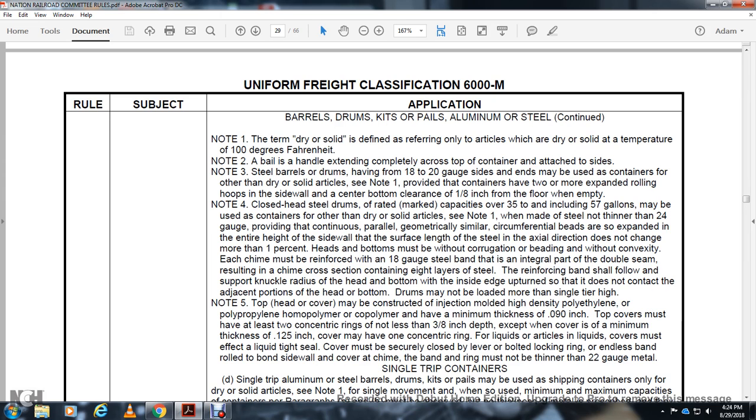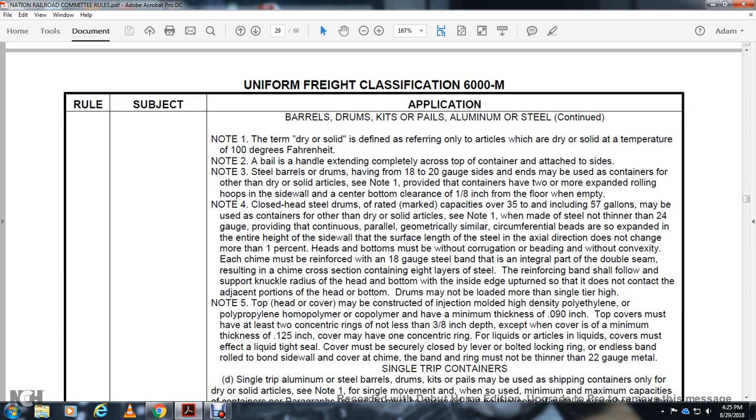See note 1, provided with the container, they have 2 or more expanding rolling hoops in the sidewall center, with a bottom clearance of 1/8 of an inch from the floor when empty. Note 4, closed head steel drum rated capacity of over 35, including 57 gallons, may be the container other than dry, solid article. Receiving note 1, made of a steel not thinner than 24 gauge, provided with continuous parallel geometrical or circumferential beads extending with an entire height over the side wall.